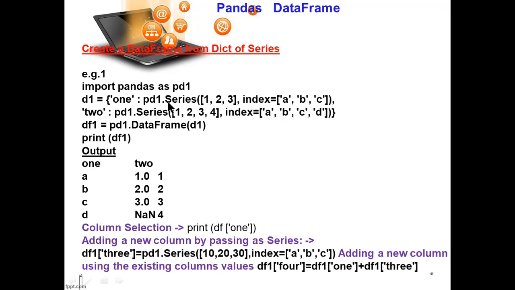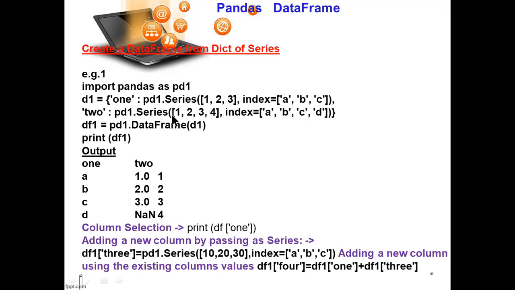And pd1 dot Series. I am calling pandas here with the Series function. And what do I have to put? These values 1, 2, 3 I am putting here, and index equal ABC. What is the index? ABCD. So next, this is for this, and pd1 dot Series.